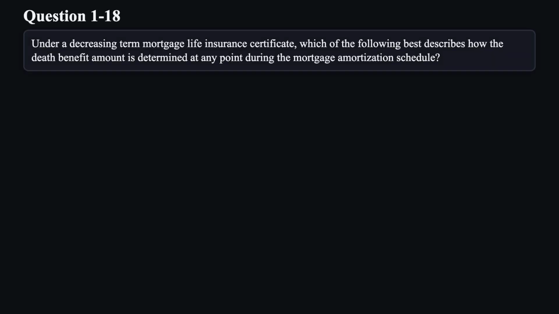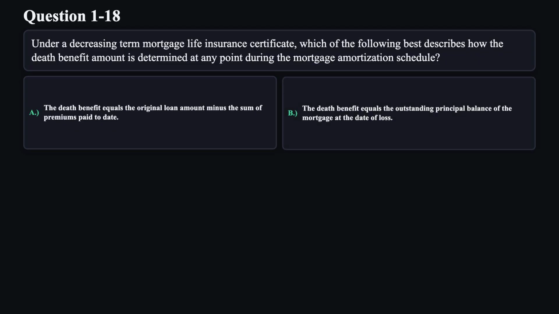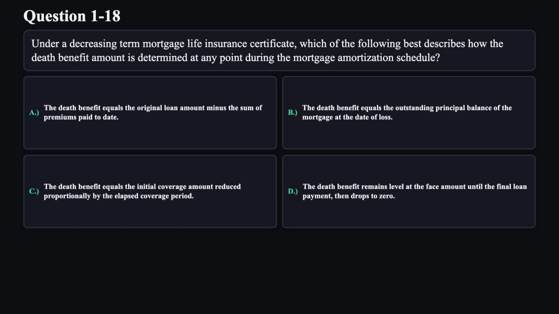Question 18. Under a decreasing term mortgage life insurance certificate, which of the following best describes how the death benefit amount is determined at any point during the mortgage amortization schedule? A. The death benefit equals the original loan amount minus the sum of premiums paid to date. B. The death benefit equals the outstanding principal balance of the mortgage at the date of loss. C. The death benefit equals the initial coverage amount reduced proportionally by the elapsed coverage period. D. The death benefit remains level at the face amount until the final loan payment, then drops to zero.